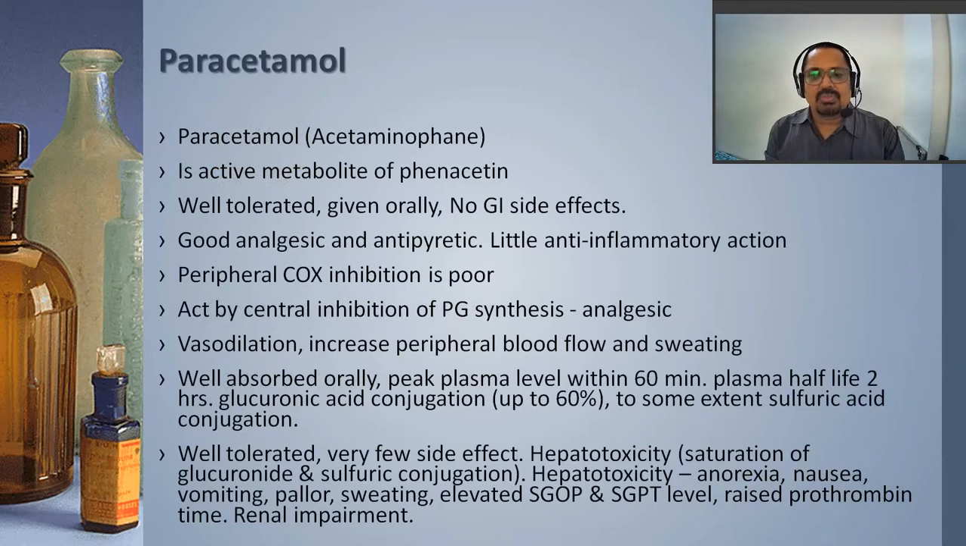It is an active metabolite of phenacetin. Previously, phenacetin was the drug. Later on, it was found that the metabolite of phenacetin also has analgesic and antipyretic activity, and therefore this metabolite itself became the first priority drug rather than phenacetin. This is one of the well tolerated drugs when given orally. As such, not many gastrointestinal side effects are found. It has good analgesic and antipyretic properties.